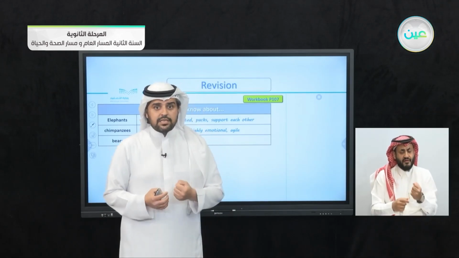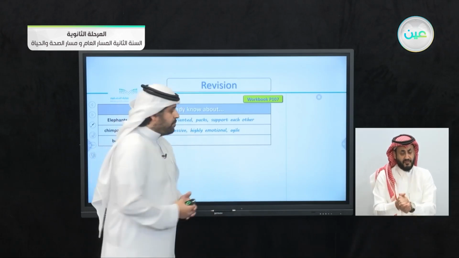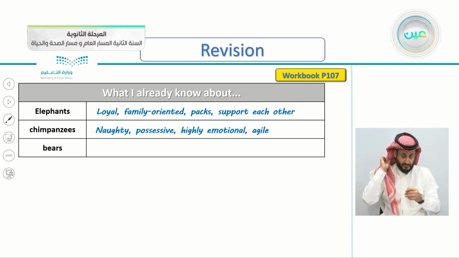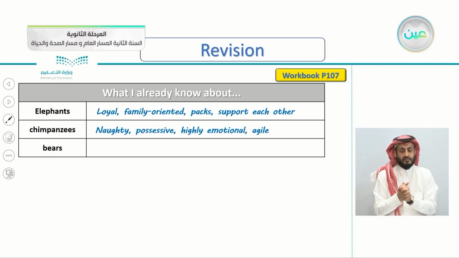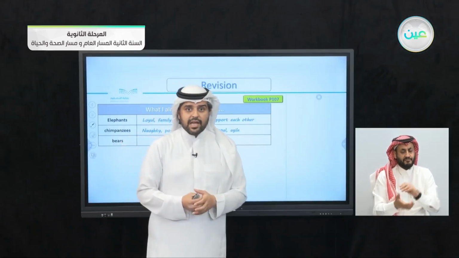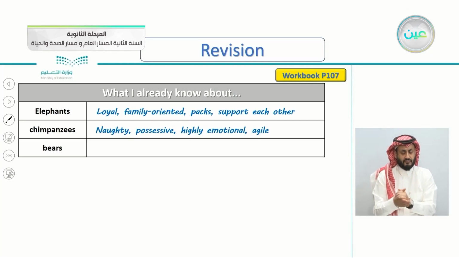They want things. They want you to give them things. They are very possessive, highly emotional and agile. So they are naughty, possessive, highly emotional and agile. So agile means that they move all the time. Chimpanzees move all the time. They are very agile.